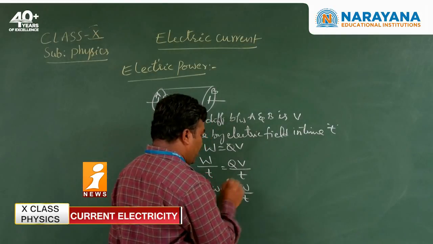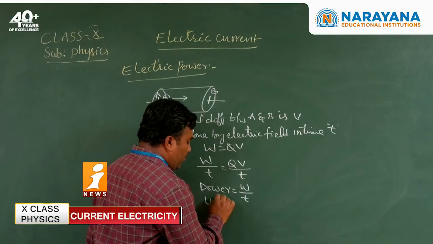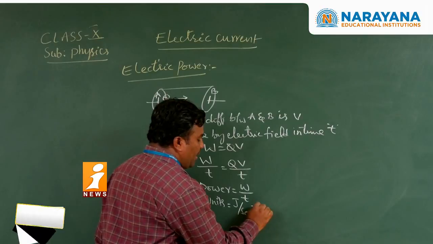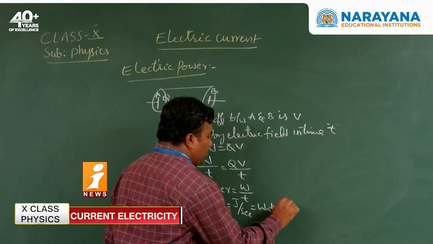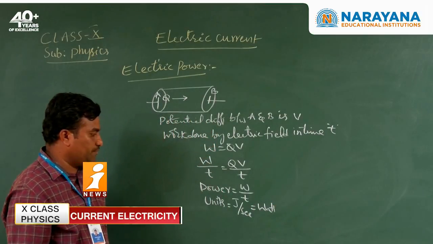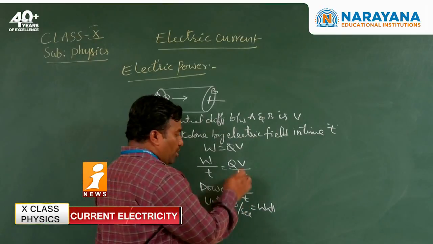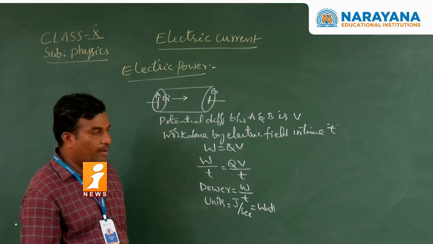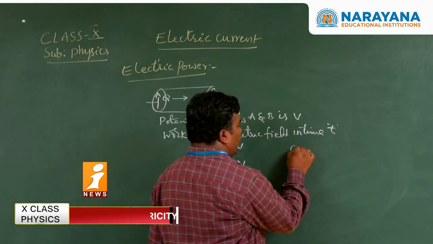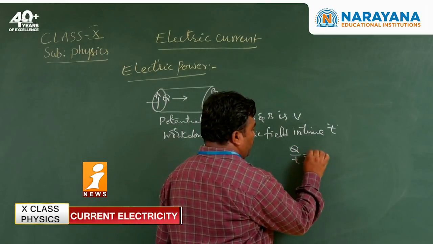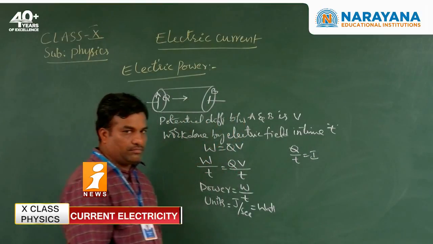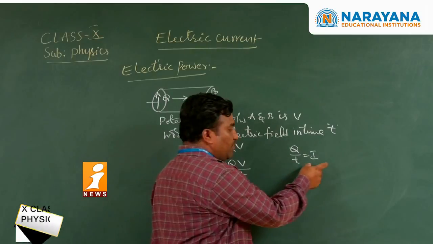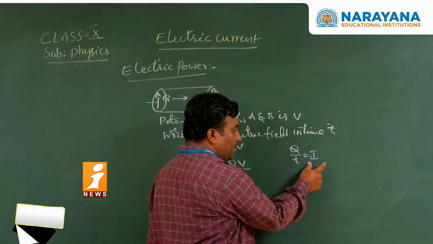Next, the units of power. Everyone knows the unit: joule per second, which we write as watt. Next, what about the combination Q by t? Q by t is equal to current. The rate of flow of charge in a conductor is electric current.